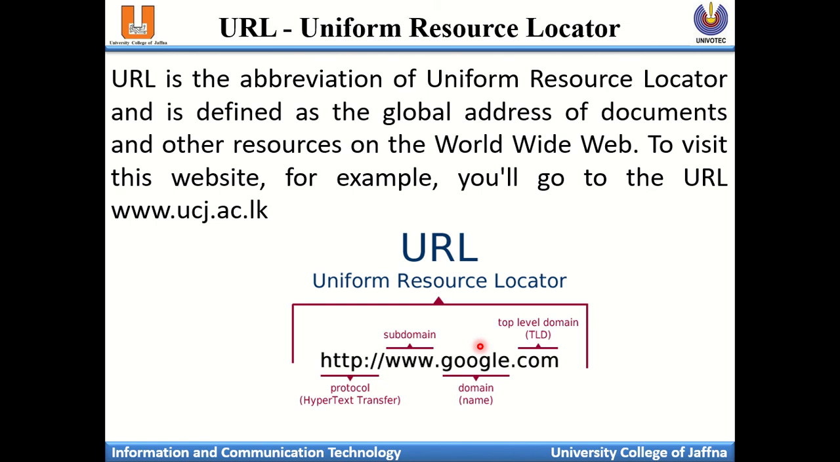So, URL, the abbreviation of Uniform Resource Locator. It is defined as a global address of documents and resources on the World Wide Web. To visit a website, for example, you will go to the URL www.ucj.ac.lk. Altogether, this address is called a URL, where the resource is available on the World Wide Web. So this is the web address. Normally, you can call it a URL.